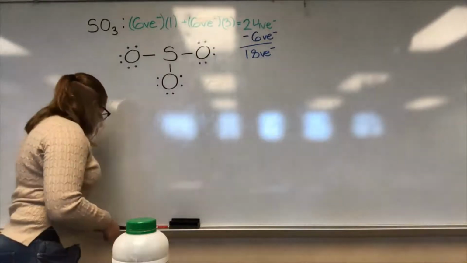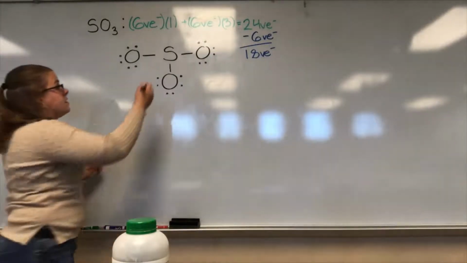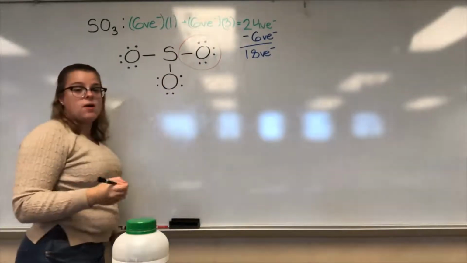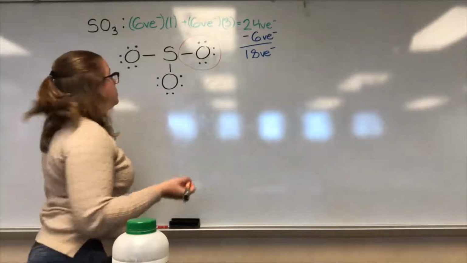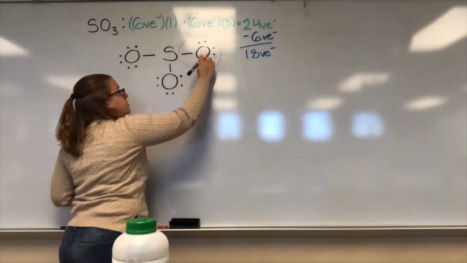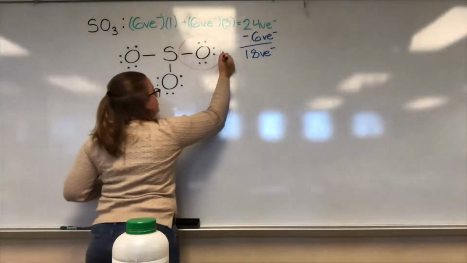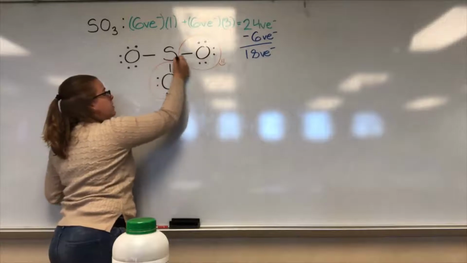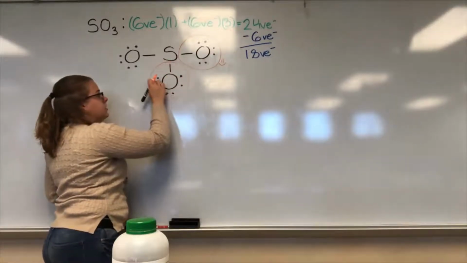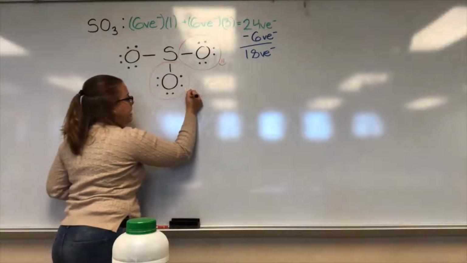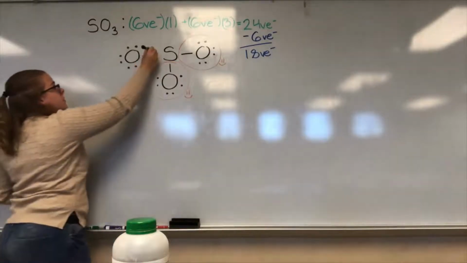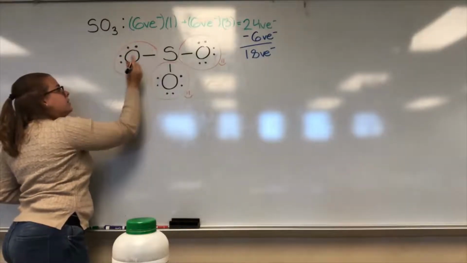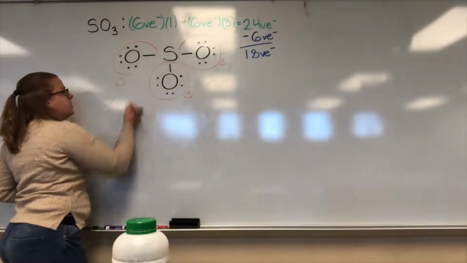So let's go ahead and check if each atom is happy. Let's look at this oxygen. Remember, to make it happy, they want 8, the octet rule. So we got 2, 4, 6, and an 8 with that bond. So this oxygen's happy. Let's move on to this one. We got 2, 4, 6, and an 8 from that bond, so that one's happy. Then we got this one here. 2, 4, 6, 8 with that bond. So we are good with that one.